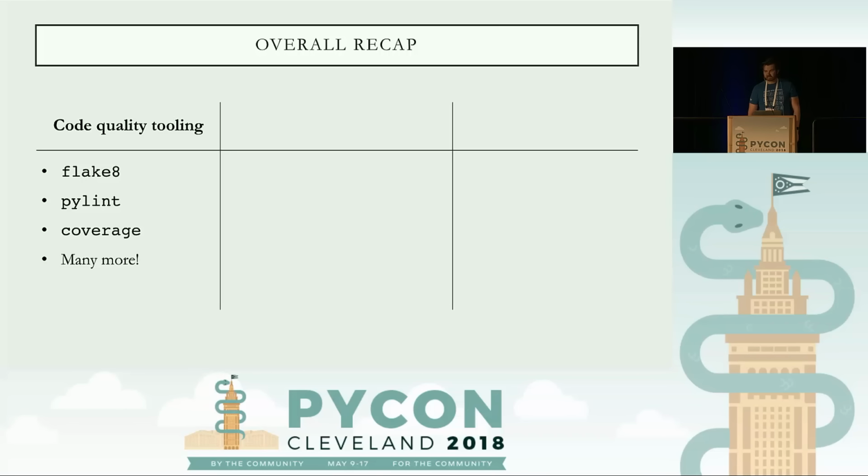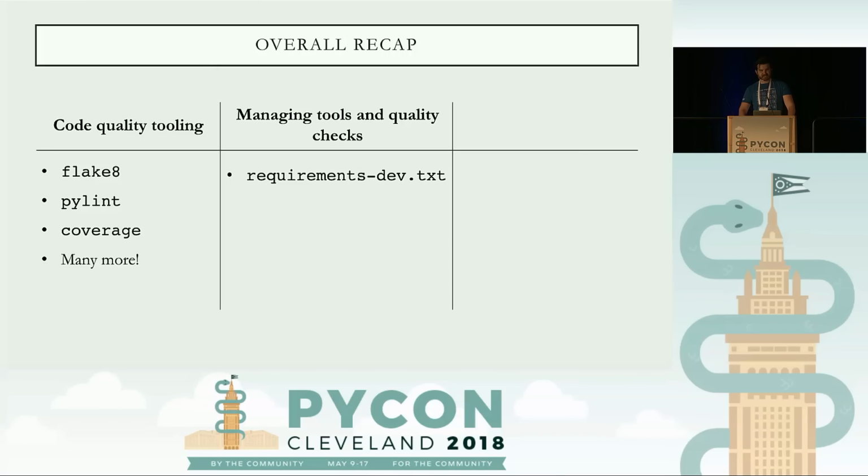Like I said before, ideally you should be doing research to see what tools you can use, what checks you're doing currently that are manual that could be automated, and find the appropriate tooling, or even write your own. You can even write scripts, plugins for Flake 8, Pylint. There's a lot of options out there. Once you determine your tooling, you need to be able to manage it. So the way we do in Chalice is requirements-dev.txt to isolate what tools you want to install. And then we use the Makefile to make it really easy to run these tools.